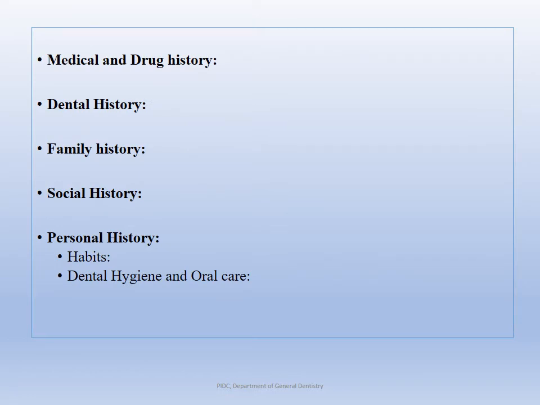Then the most important fact, which I have always emphasized, is the medical and the drug history. Most patient treatment complications, or even complications related to any medication, can be averted if we take a very good patient history. So medical history is very important. When you write medical history, please do not bluntly write patient is diabetic and let it go. Please be very descriptive.